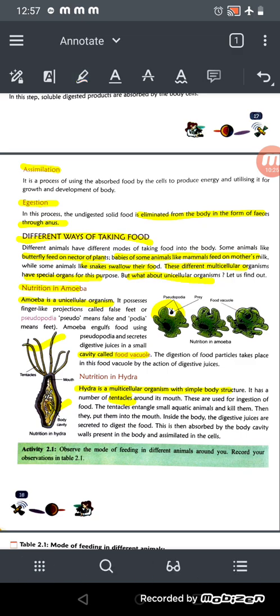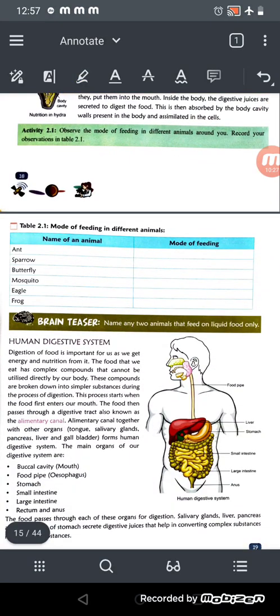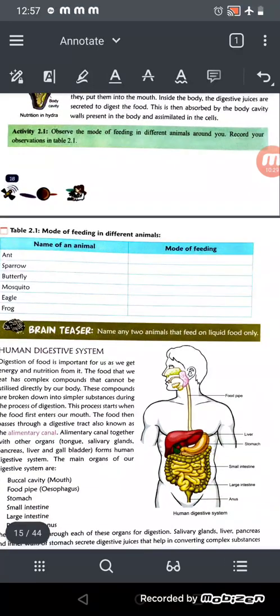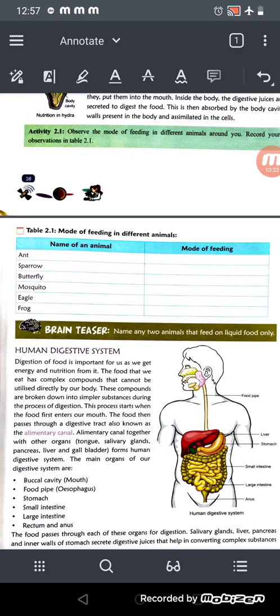Now see, you have some activity. We have already done it in the Google Meet classes as well, but if you have not done it, do it by yourself. It's very easy. You need to write the mode of nutrition of these animals. Mode of feeding means how they eat. For example, humans eat with their teeth and mouths, and chew their food. And how does a mosquito suck the blood of living organisms? Like that only you need to write here.